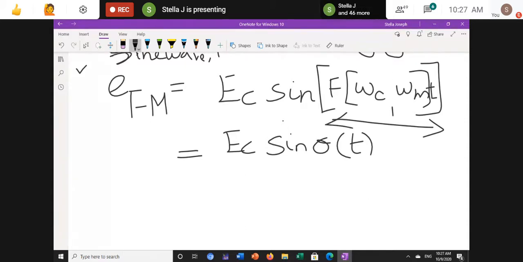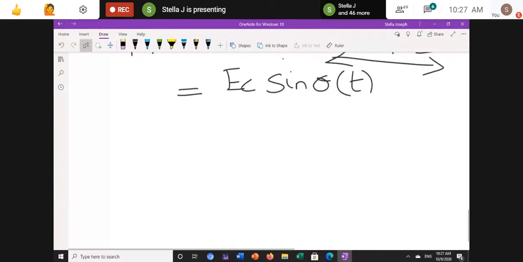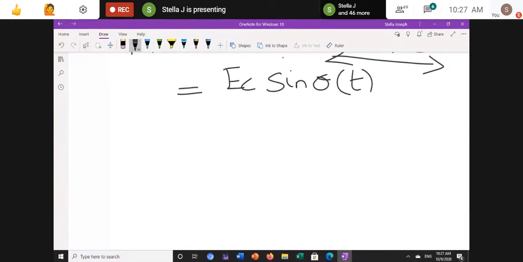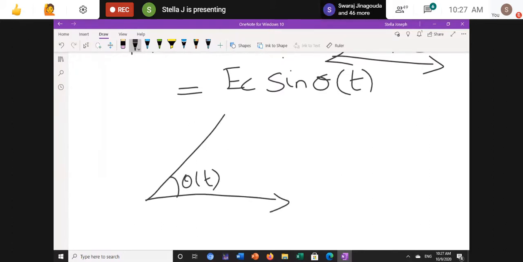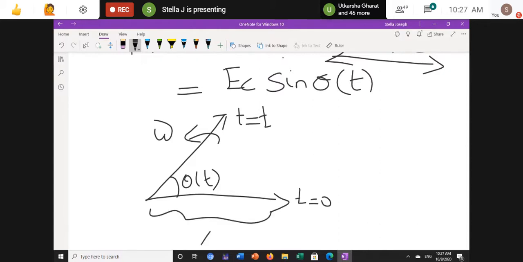Now I'm going to draw the phasor diagram for this FM modulation. Theta of t is varying with the angular velocity omega at time t. When t is equal to 0, it is 0, and here the amplitude is here.